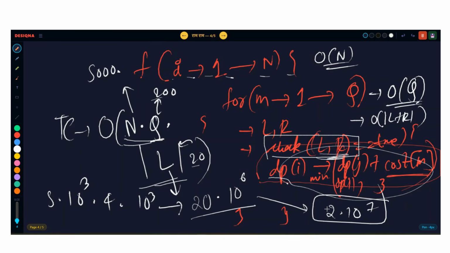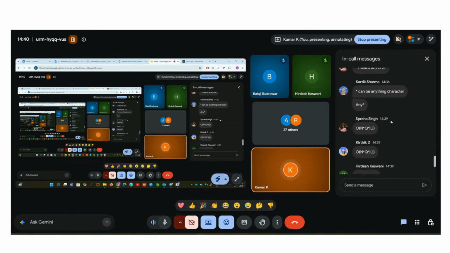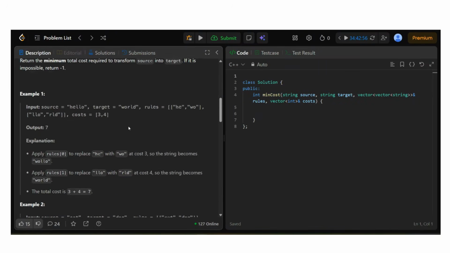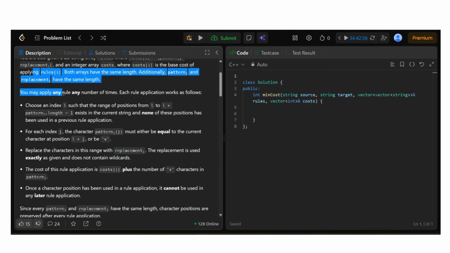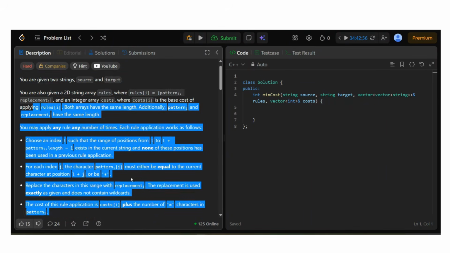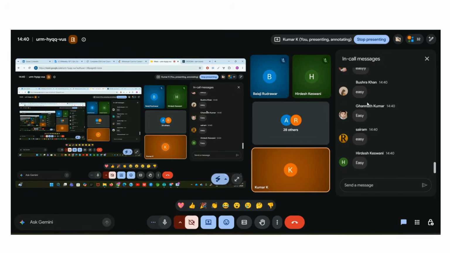Now you can do its optimization also. I taught you rolling hash, guys, some days back. So rolling hash will do what? It might tell you in one go, but I don't think you need to do that much here. Forget it for now. Everyone write easy in the Google chat if you believe that this is really an easy question. Someone will not be able to do it only if they read the big statement and don't understand it. If someone tells you what the question is, then you can always do this one. I don't see any complications in this problem apart from the very big language. Clear? You agree now that this is easy?